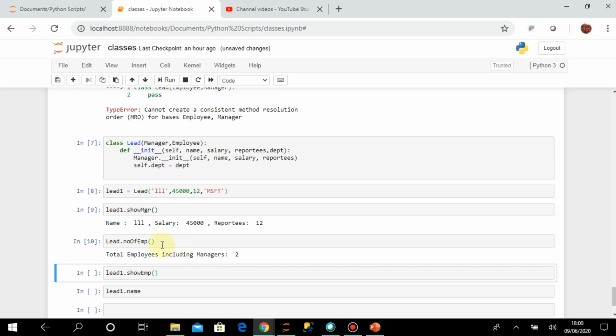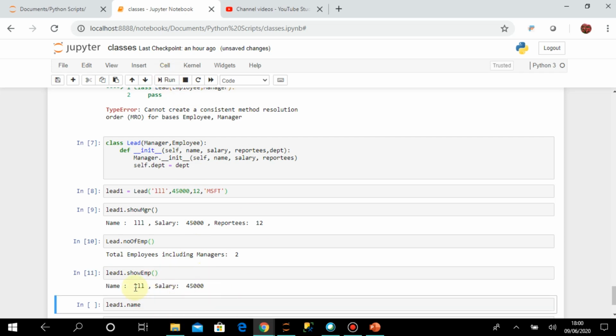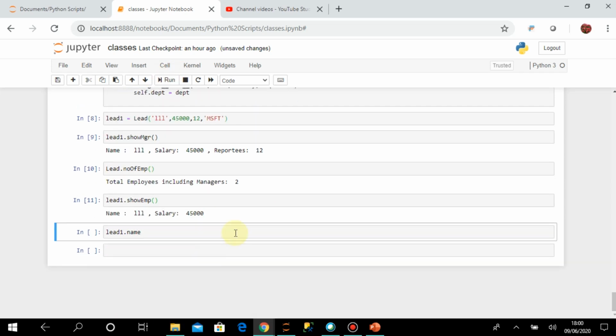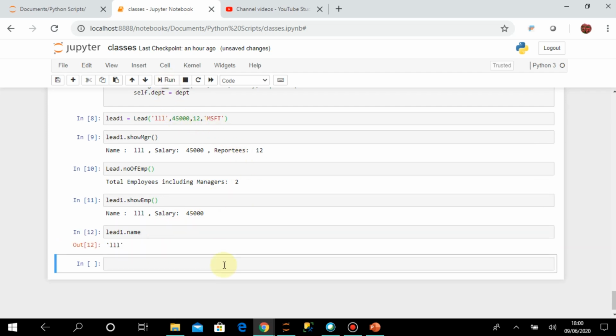Because the Lead class is derived from Manager and Employee, but Manager was the first class from which it was derived, so it was initialized that way also. It first goes to the Manager class, takes the member function and calls it. I can also directly call the show emp method, which is a method from the other base class, Employee, and I can always print the individual data attributes also from the multiple inheritance.